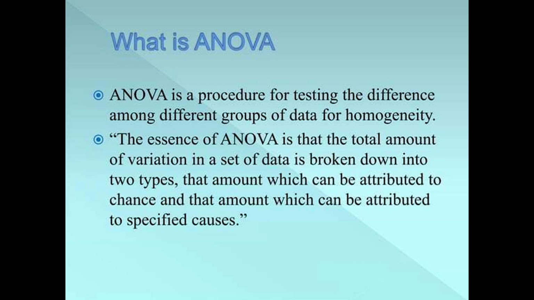What is ANOVA? ANOVA is a procedure for testing the difference among different groups of data for homogeneity. The essence of ANOVA is that the total amount of variation in a set of data is broken down into two types: that amount which can be attributed to chance, and that amount which can be attributed to specific causes.